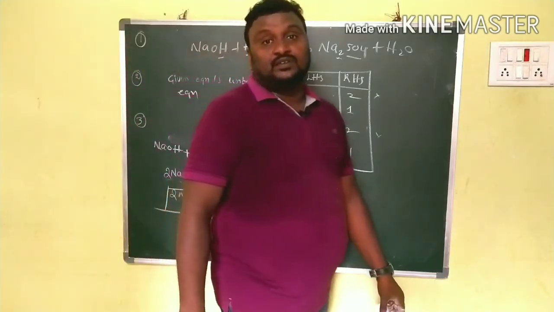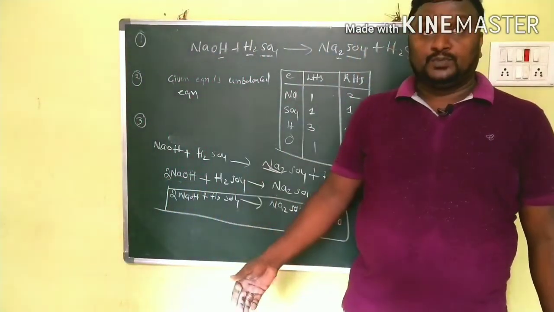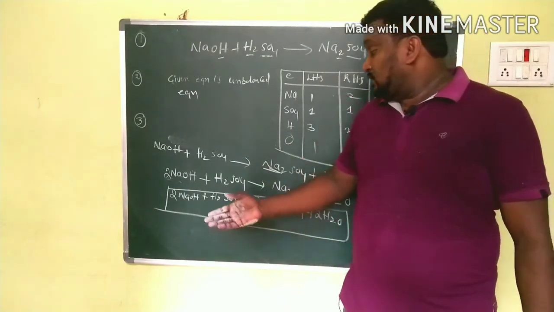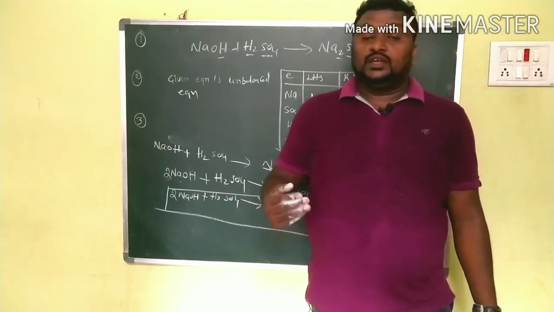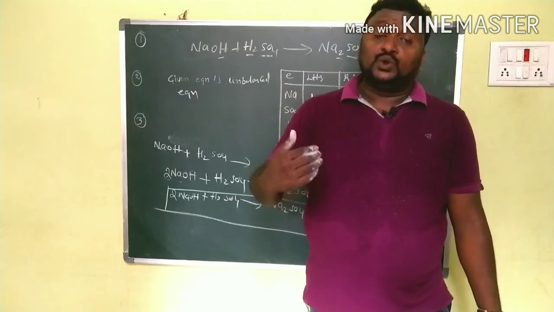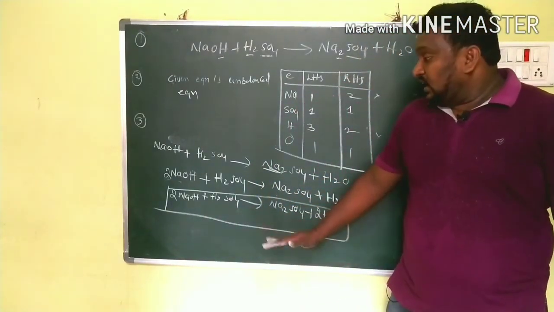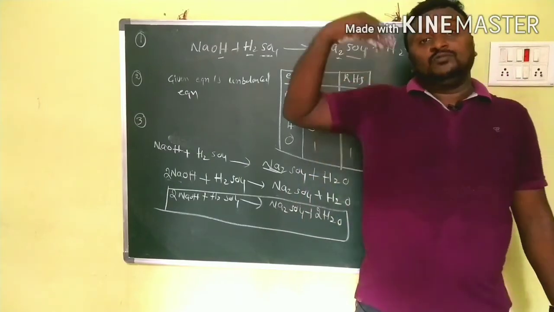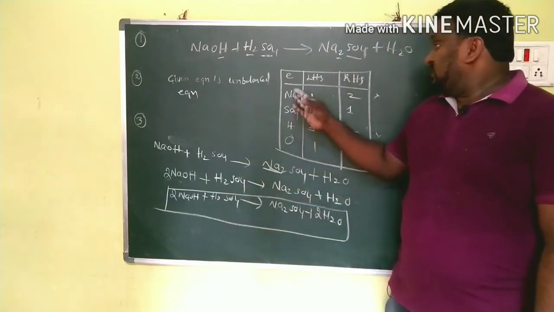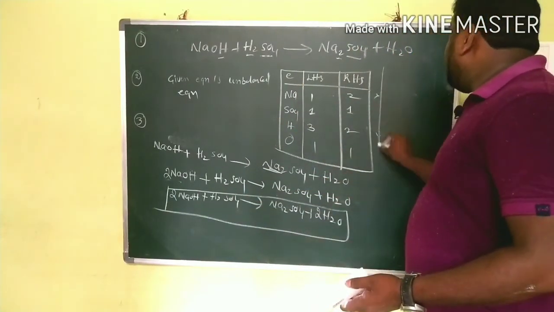So children, now we have to check step 4. What's that? Is there any common factor in the compounds? If there is, we have to divide by the common factor and reduce the coefficients to the minimum. But here there is no common factor. And next, the 5th one, the final step. What is that? We have to check again whether the elements on both sides are equal or not. That is step 5.